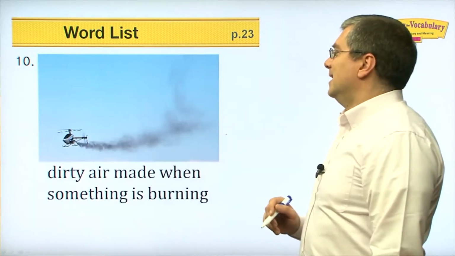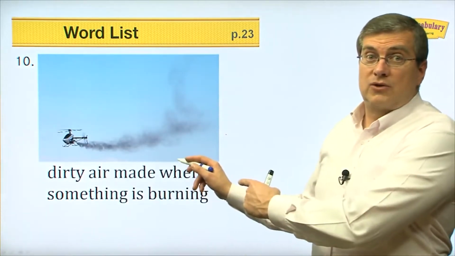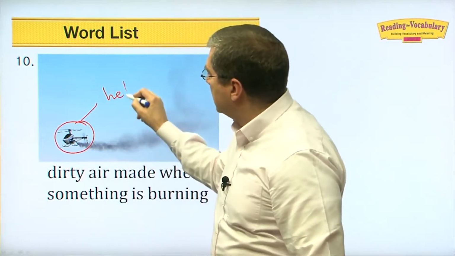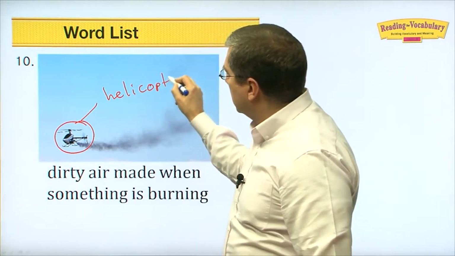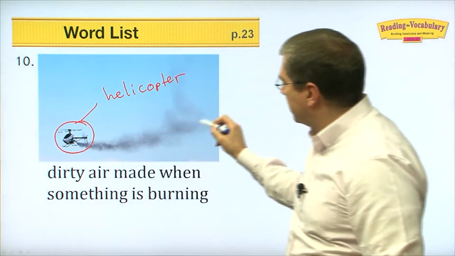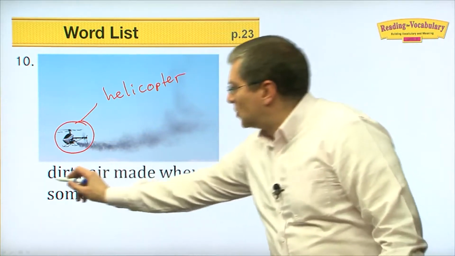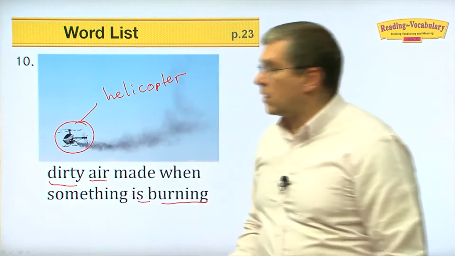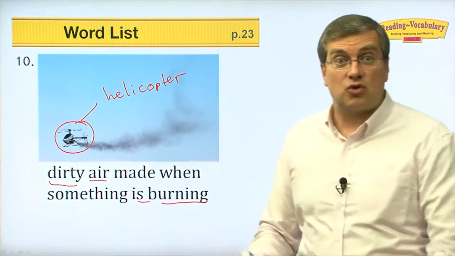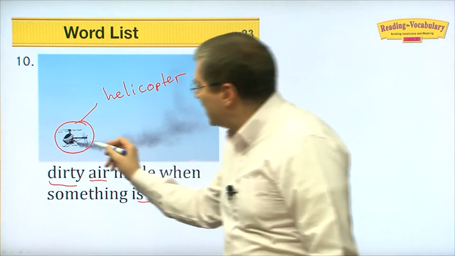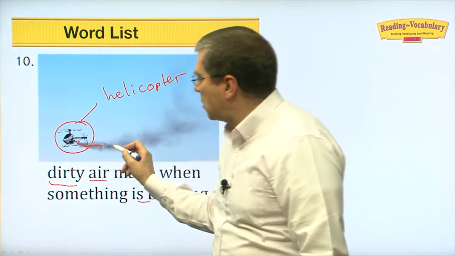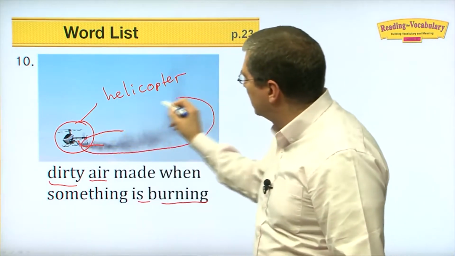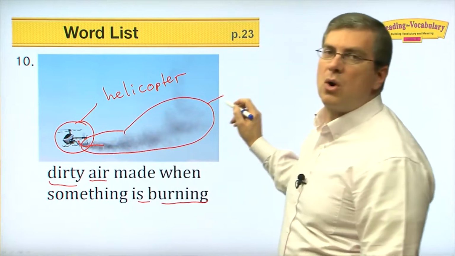Okay. Number 10. Uh-oh. Looks like trouble, right? Here's a helicopter, right? This, of course, is a helicopter. And it looks like it's doing something not good, right? Dirty air made when something is burning. So at first, when I saw this picture, I thought, uh-oh, the helicopter's in trouble. But no, it's not in trouble. It's the engine. It's the engine making the smoke. Cars do this too. What do we call this? What do we call this smoke?